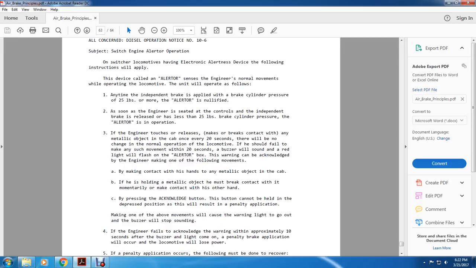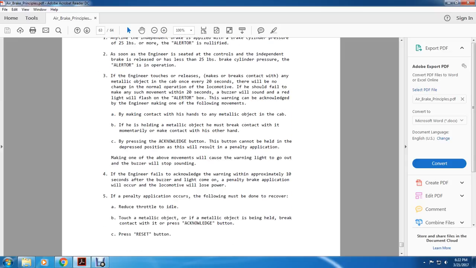If the engineer touches, releases and makes contact with any metallic object in the cab once every 20 seconds, with no change in the normal operation of the locomotive, nothing will happen. Should you fail to make any of these movements within 20 seconds, the buzzer will sound and a red light will flash on the alerter box. The warning can be acknowledged by the engineer making the following movements. Making contact with a hand on a metal object within the cab. If he is holding a metal object, he will break the contact momentarily while making contact with his other hand, or pressing the acknowledge button. The button cannot be held in the depressed position, as that will result in a penalty application. Making one of the above movements will cause the warning light to go out and the buzzer to stop sounding.